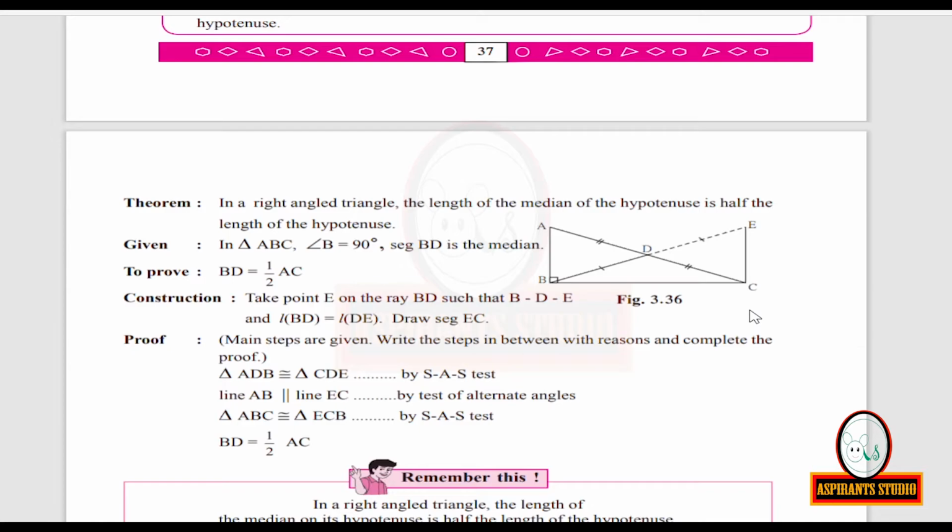So, write, therefore, angle BAC is congruent to angle ECA. Within brackets you can write A hyphen D hyphen C. That is, D lies between A and C, this property.